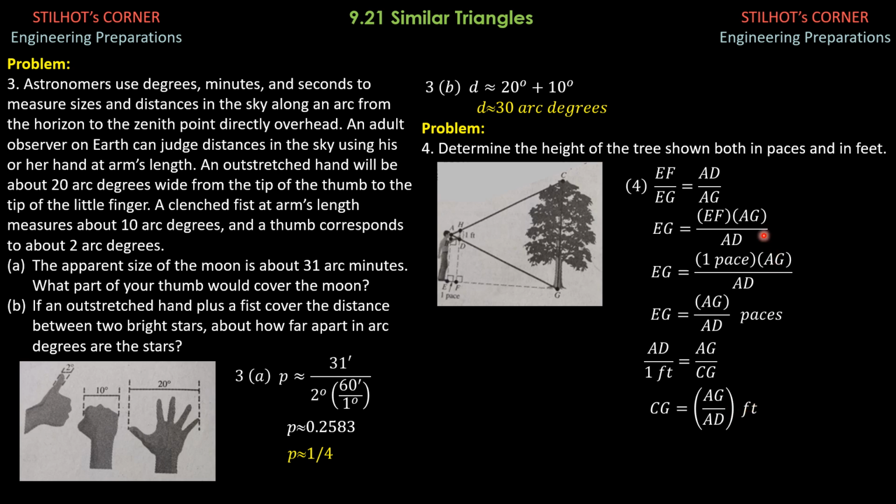Since this ratio AG over AD is the same as this, but this is in paces, we conclude that CG in feet must be equal to EG in paces. So that's the conclusion. Therefore, the height of the tree in paces is equal to EG. So the height of the tree equals EG paces. And the height of the tree in feet is equal to CG. So the height of the tree is also CG feet.